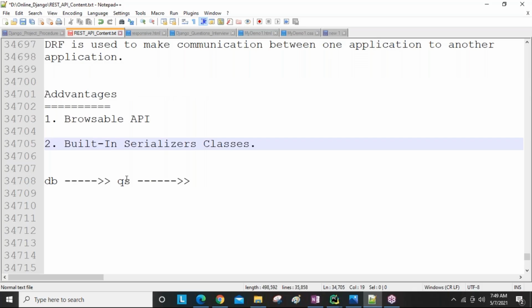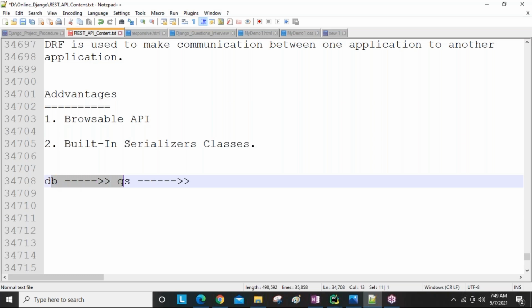In Django, using ORM queries, like model name dot objects dot all, we get the data from the database and store it into one variable. That is called queryset data, which is nothing but database format data.